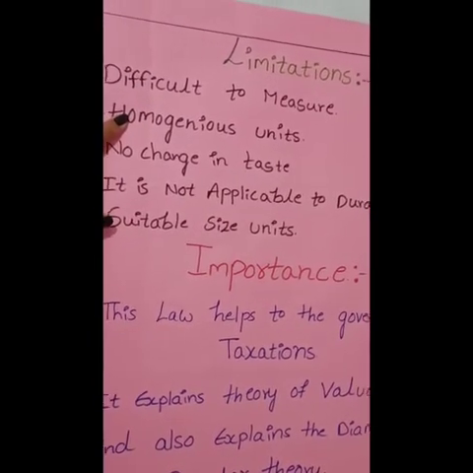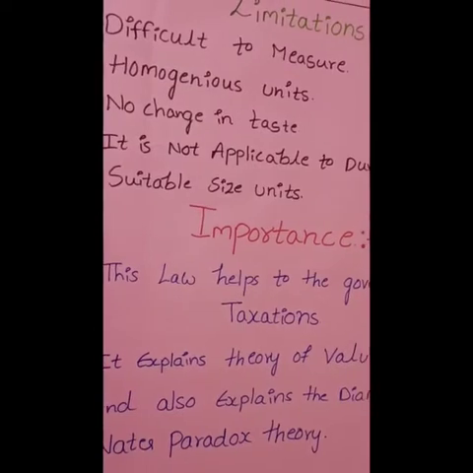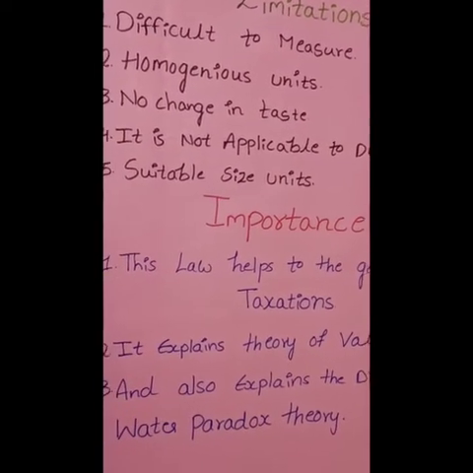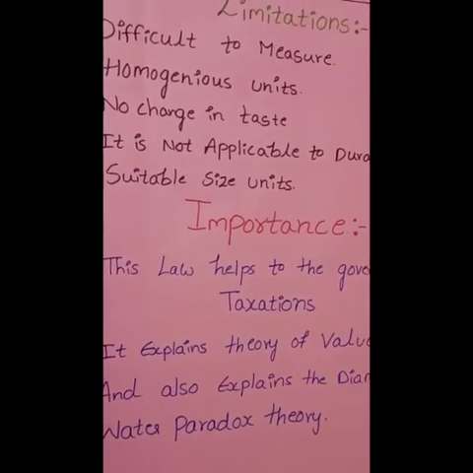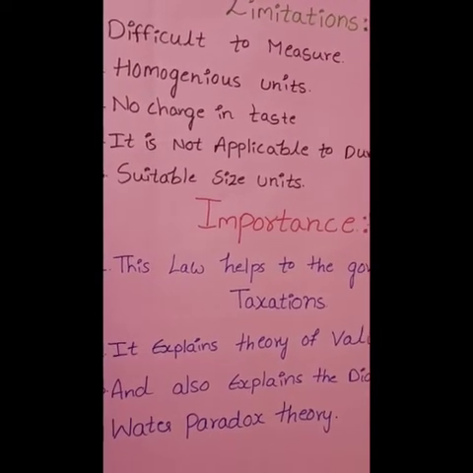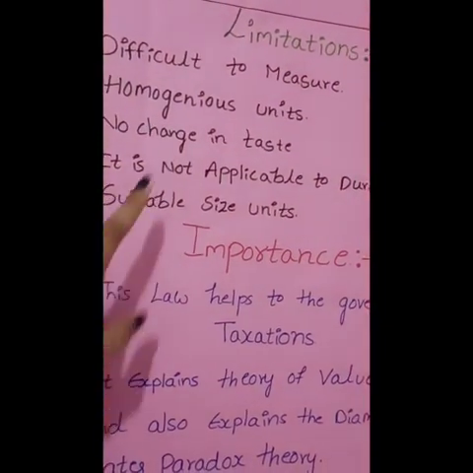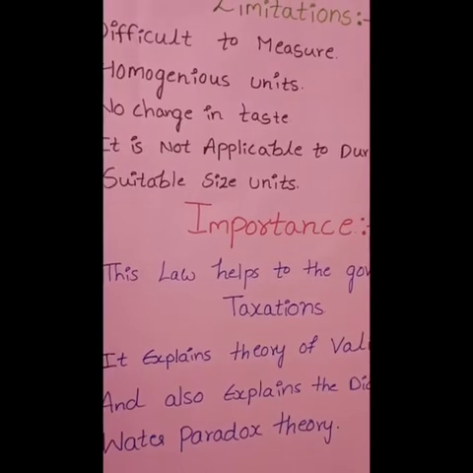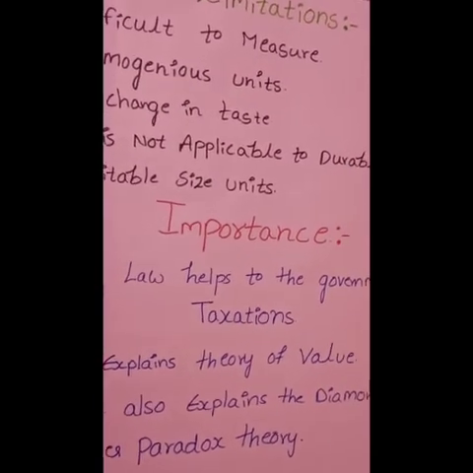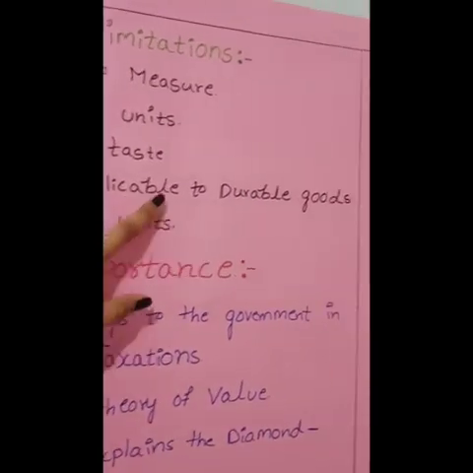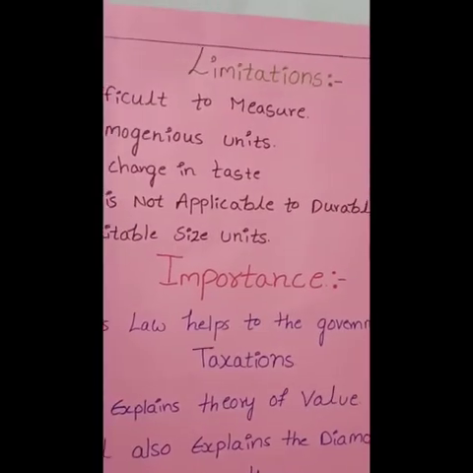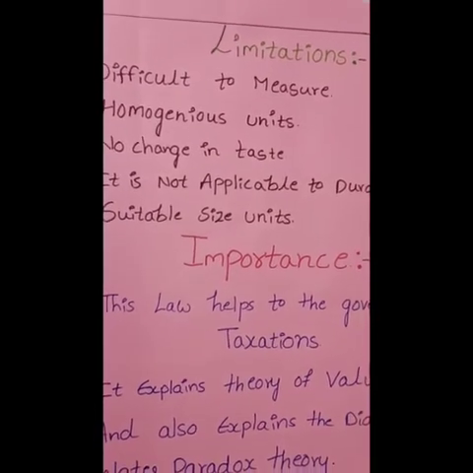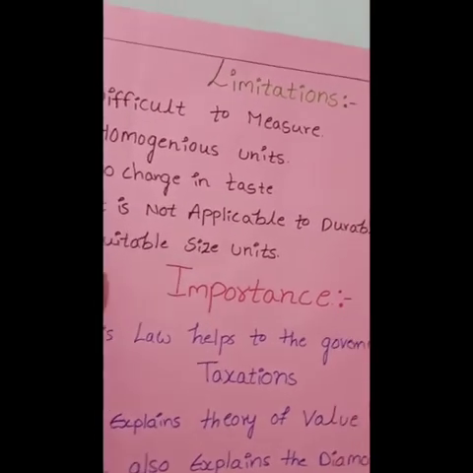And next, homogeneous units. All units of the commodity should be of the same weight, quality, taste, color. For example, if the first apple is sour and the second one is sweet, the second will give greater satisfaction than the first one. And the third one is no change in taste. There should be no change in taste, habits, fashion, customs, and income of the consumer. It is not applicable to durable goods. Durable goods are nothing but silver, gold, diamonds, etc. So this law does not apply to those goods.